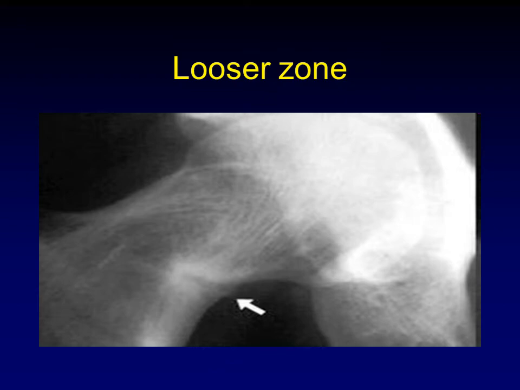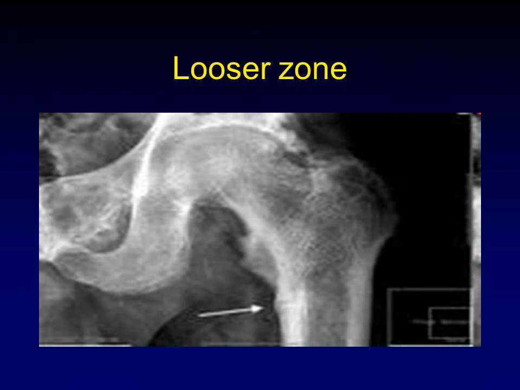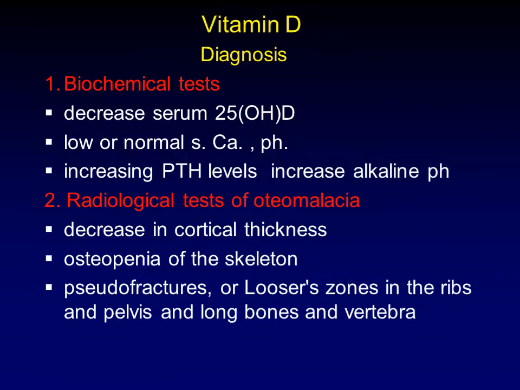This is called a fracture. But if it does not transfer from one cortex to the other, this is called a pseudofracture or Looser zone. It usually occurs in the pubic rami and the femoral neck and upper femur. We can elicit this fracture in the upper femur also.